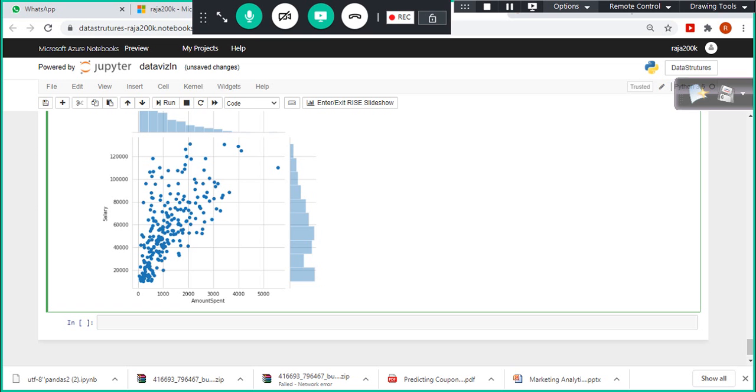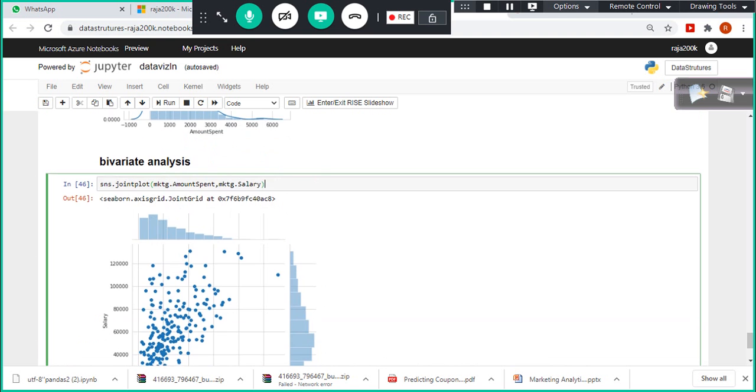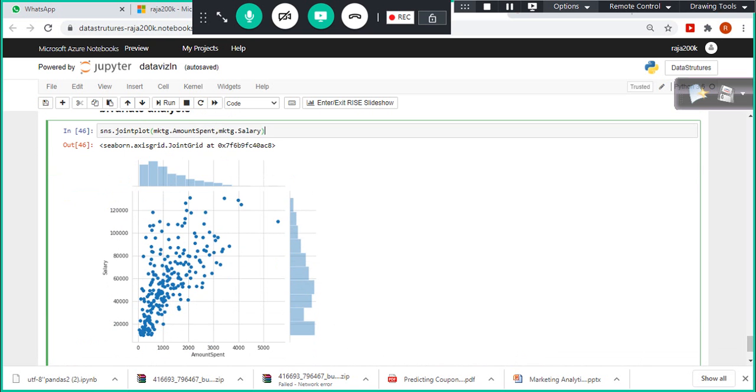So there is a positive linear relationship between these two variables, right? This we are able to understand with the help of scatter plot. With the help of scatter plot, we are able to understand whether any relationship exists between these two variables. Yes, there exists a relationship between these two variables.